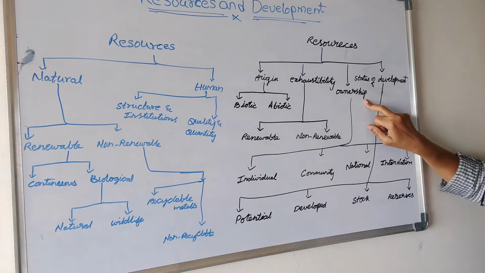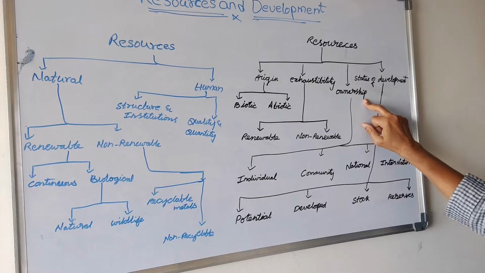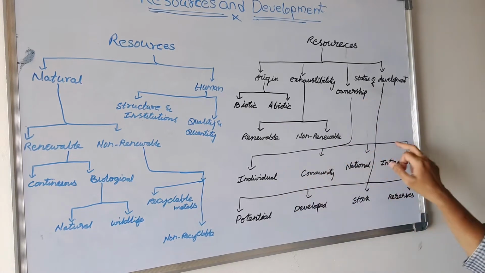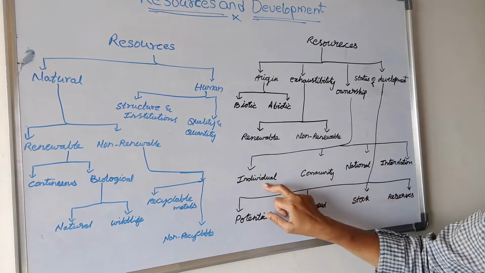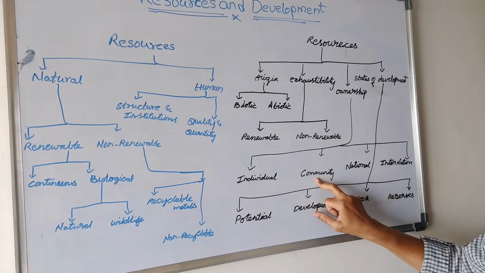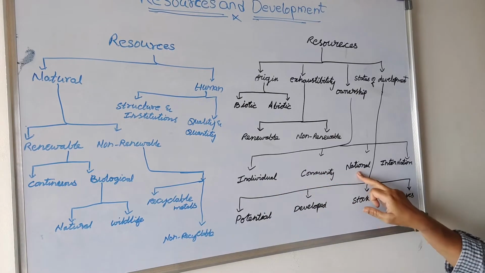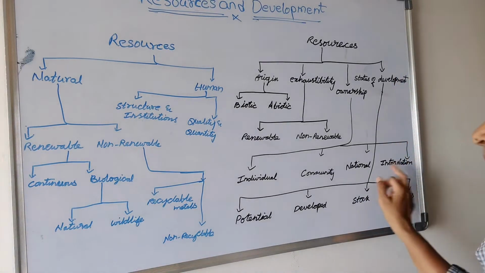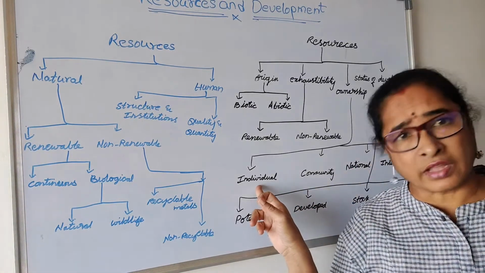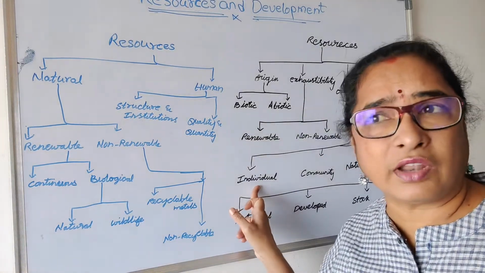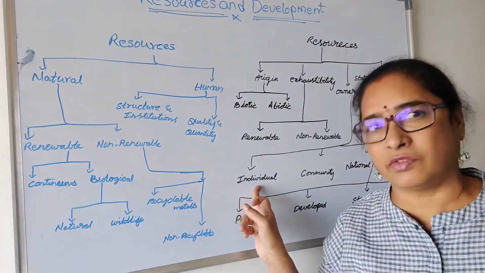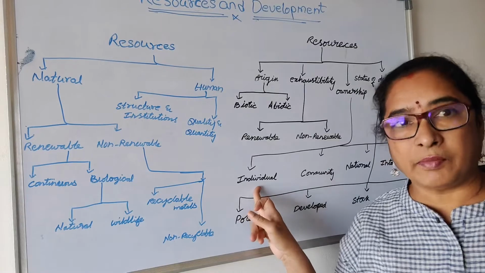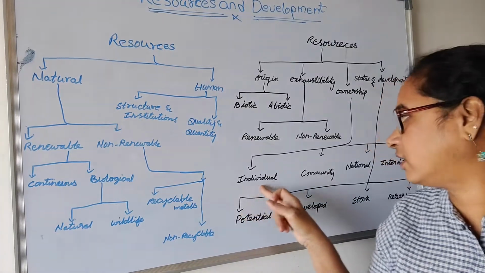The same renewable and non-renewable is the same again: wind, and metals which we cannot renew. And coming to ownership, this ownership is divided into four types: individual owned resources, community owned resources, nation owned resources, and international owned resources. What are individual resources? Resources which are individually owned, like buildings, apartments, flats, or whatever it may be, are the individual resources.